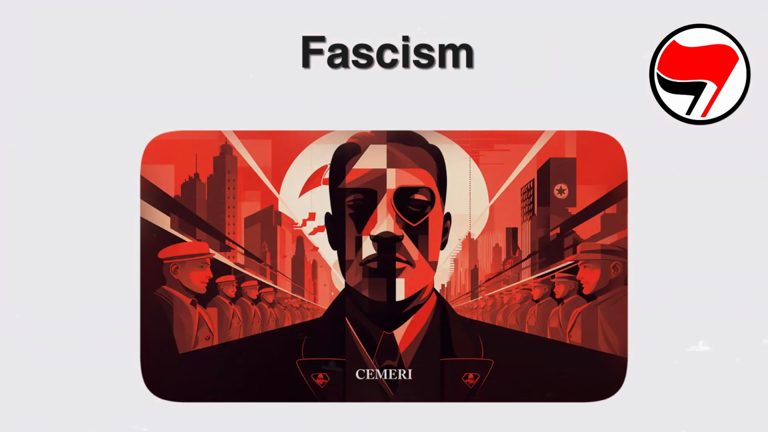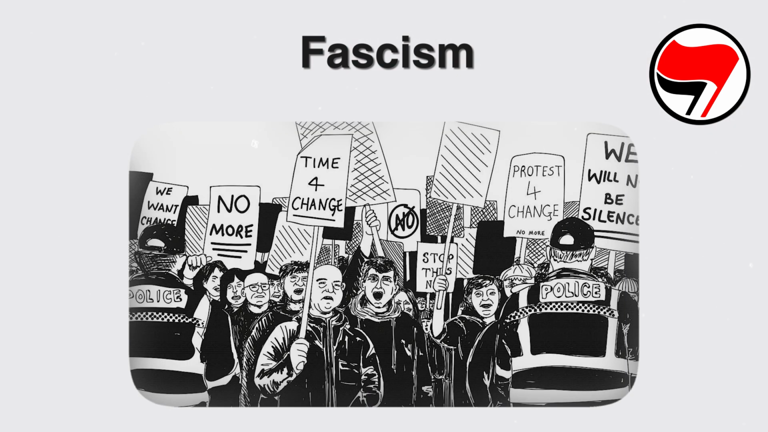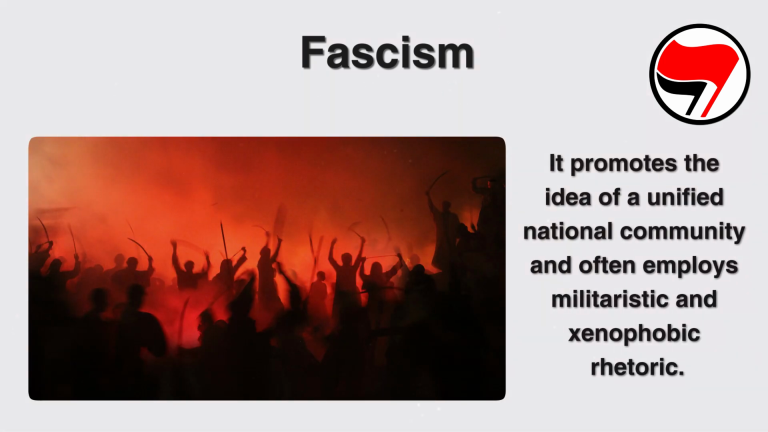Fascism is a far-right political ideology characterized by authoritarian nationalism, strong central leadership, and the suppression of political dissent. It promotes the idea of a unified national community and often employs militaristic and xenophobic rhetoric.